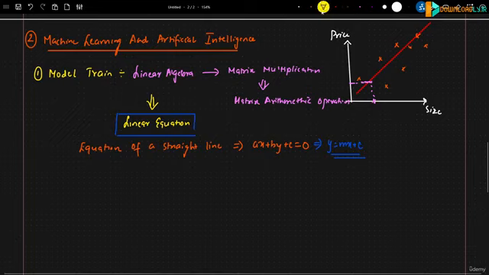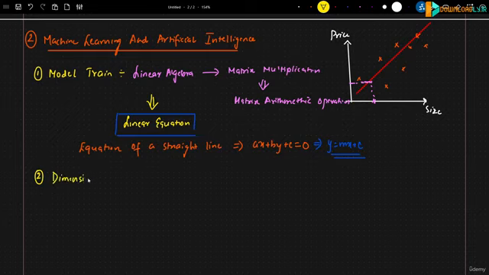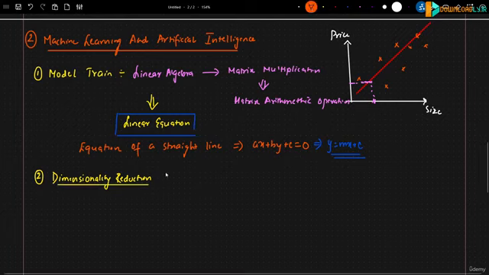Coming to the second important point, where exactly it is used: it is called dimensionality reduction. I've already told you what exactly dimensionality reduction is. As human beings, we cannot visualize data of higher dimension. So inside this dimensionality reduction technique, we use an algorithm called PCA.